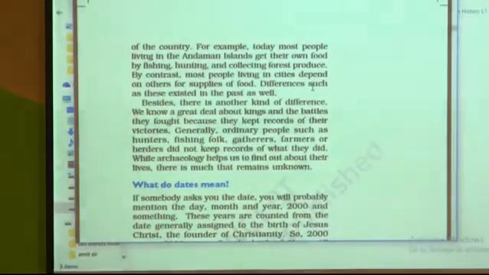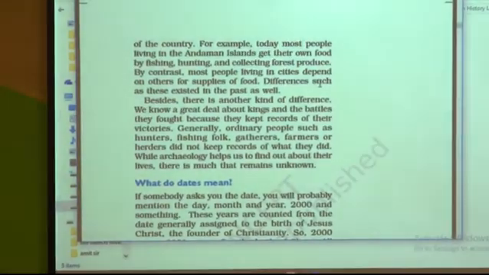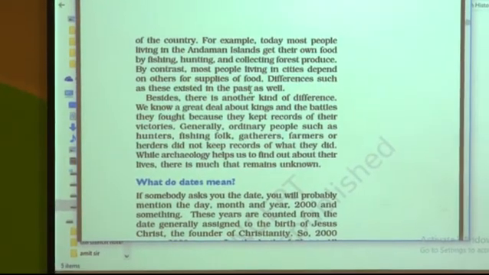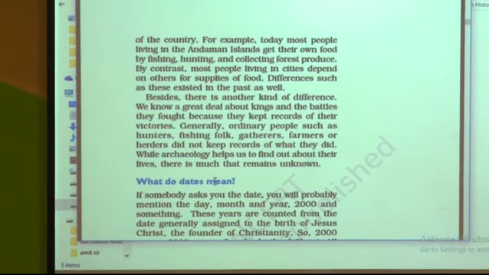For example, even today most people living in the Andaman and Nicobar Islands get their food by fishing, hunting and collecting forest produce. By contrast, most of the people living in cities depend on these people for their supplies. So differences such as these existed in the past as well.